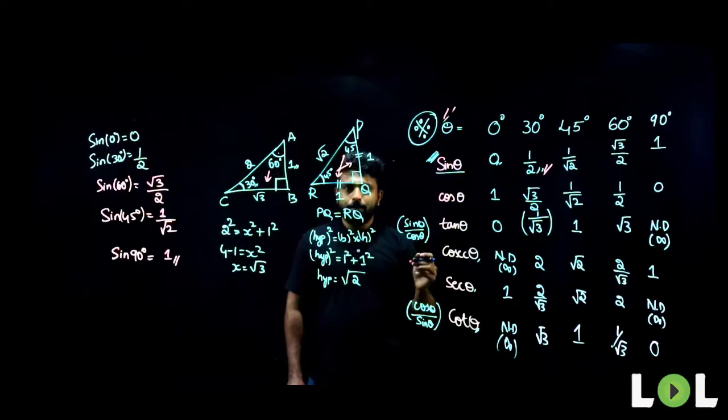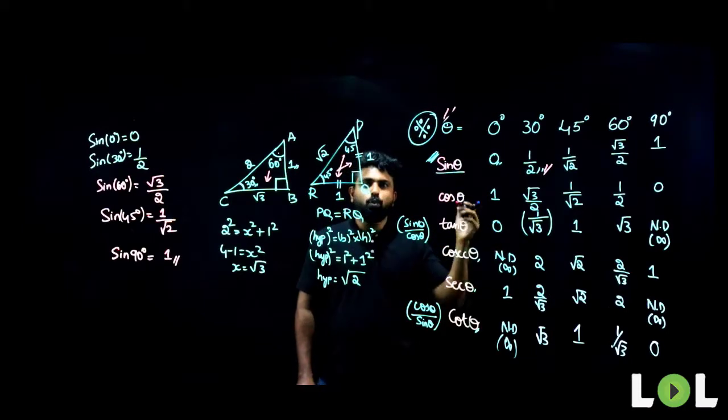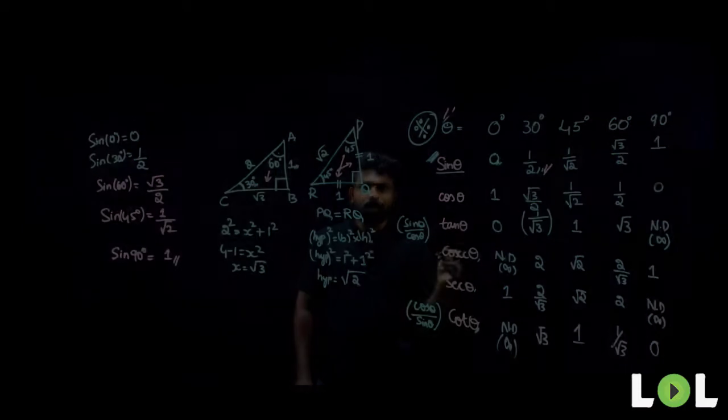Am I clear, people? Are you able to understand this? This is very important, so quickly copy this down. Okay, everyone. Now, you have understood how to write the basic values for all the trigonometric ratios, that is sine, cos, tan and all the other ratios, up to 90 degrees.